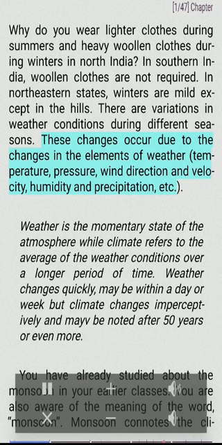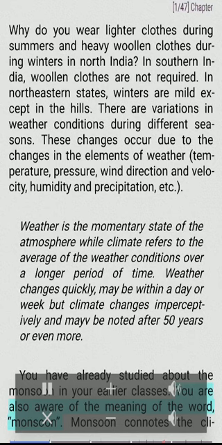These changes occur due to the changes in the elements of weather: temperature, pressure, wind direction and velocity, humidity and precipitation, etc. Weather is the momentary state of the atmosphere, while climate refers to the average of the weather conditions over a longer period of time. Weather changes quickly, maybe within a day or week, but climate changes imperceptibly and may be noted after 50 years or even more.